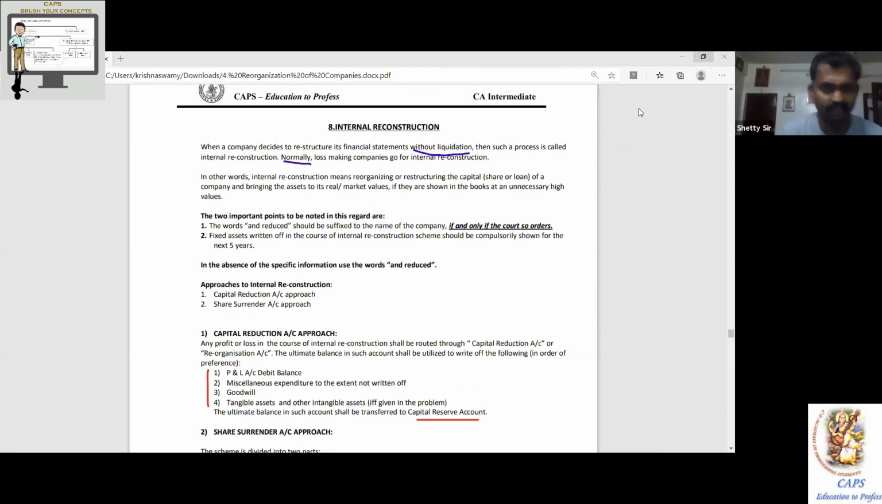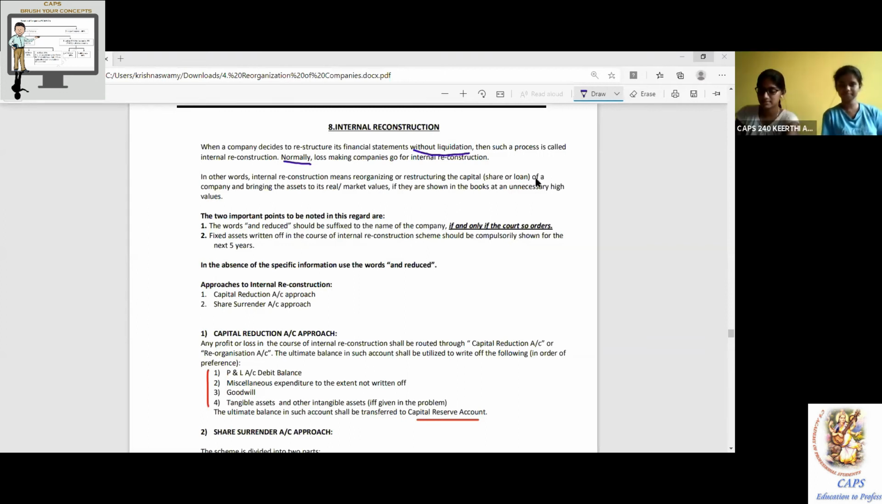First, the words 'and reduced' should be suffixed to the name of the company if and only if the court so orders. Second, fixed assets written off in the course of the internal reconstruction scheme should be compulsorily shown for the next 5 years. Please do not interchange. Fixed assets today means PPE and intangible assets. Underline the word compulsorily. For how many years? 5 years.